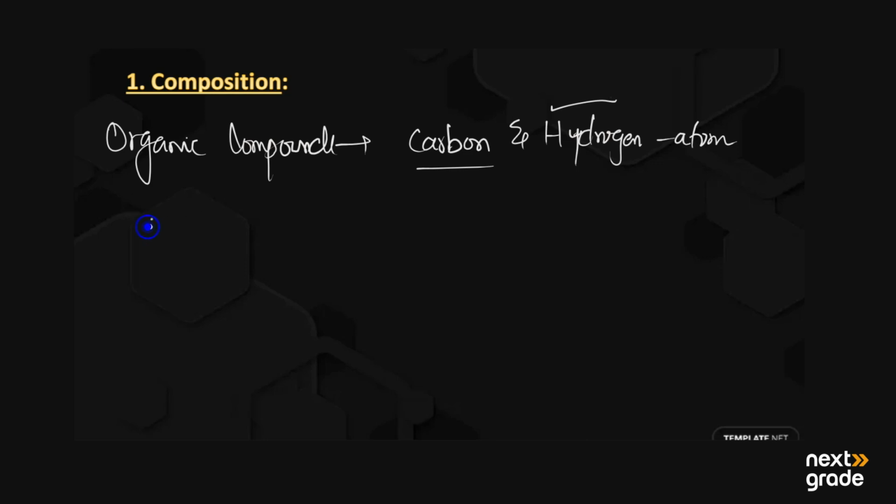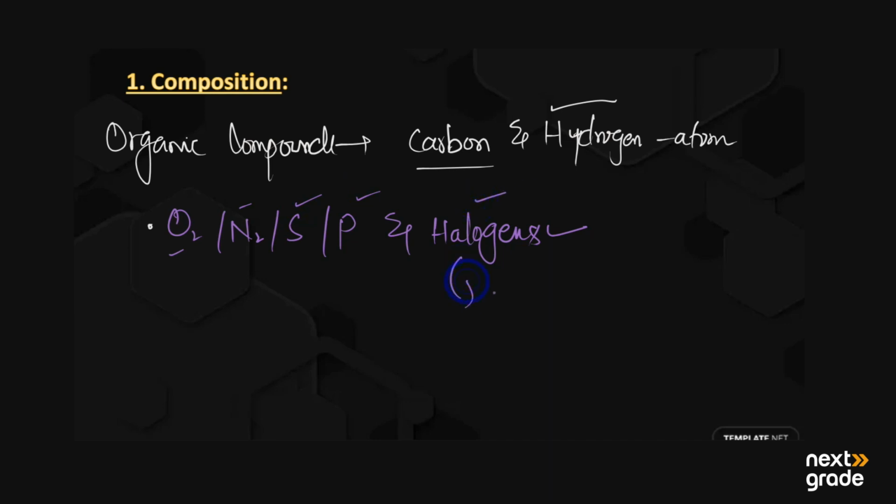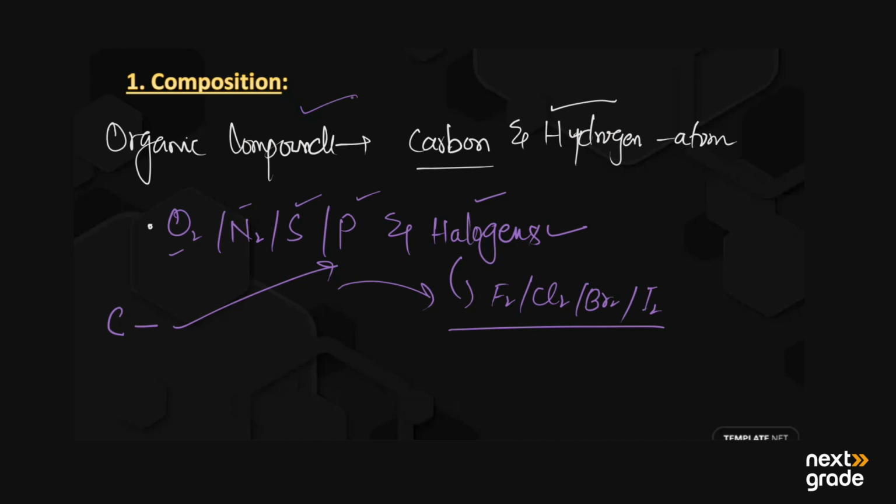Along with these, organic compounds may also have oxygen, nitrogen, sulfur, phosphorus along with the halogens. So the carbon atom may have oxygen, nitrogen, sulfur and phosphorus and the halogens, and these halogens are fluorine, chlorine, bromine and iodine. So the carbon may bond with all these atoms in the organic compound. So this is a simple composition of the organic compounds.